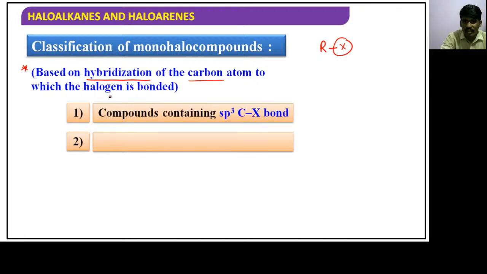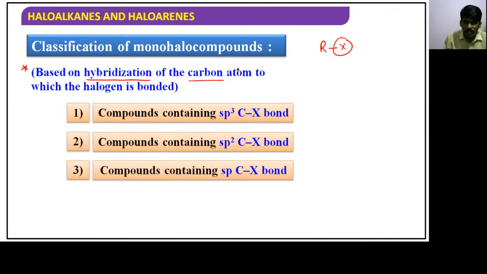Let's see. Compounds containing sp3 C-X bond. What is the first type, guys? Compounds containing sp3 C-X bond, and next one is sp2 C-X bond, sp C-X bond, right? So based on this, we are going to talk about another classification. This is the last classification, followed by MCQ discussion, right, children?